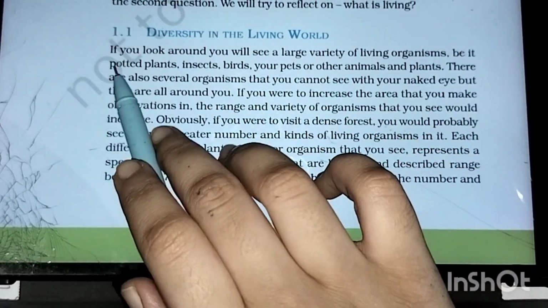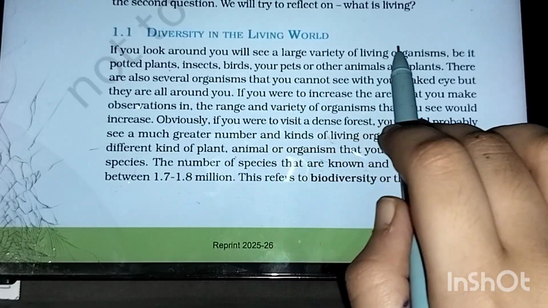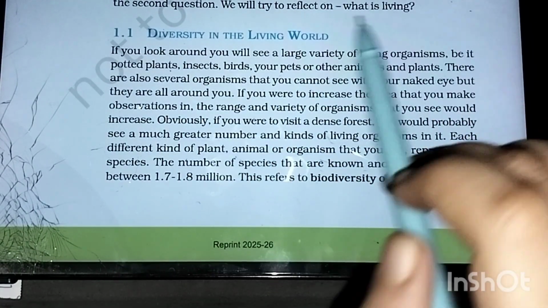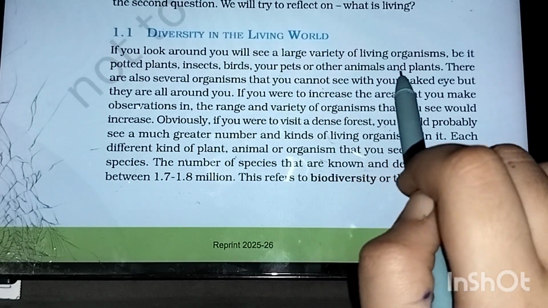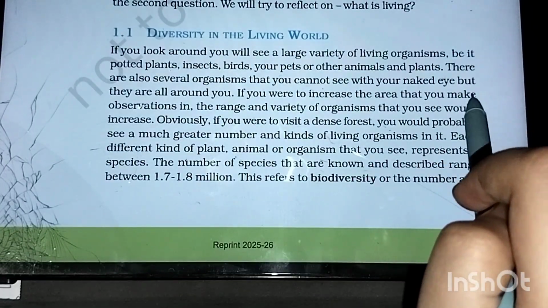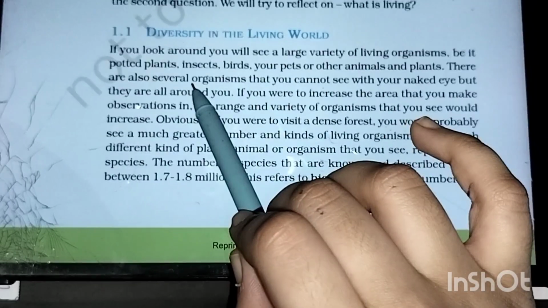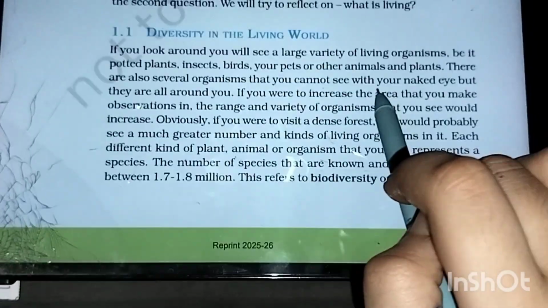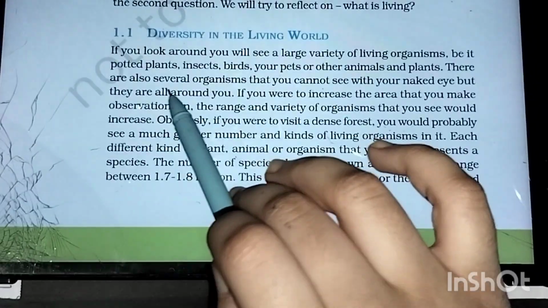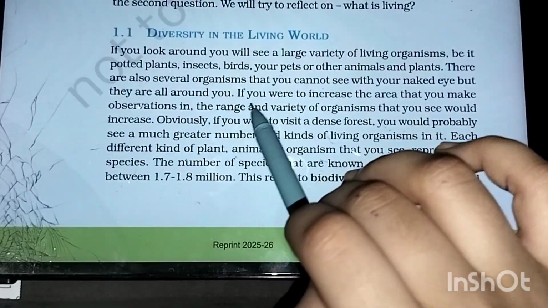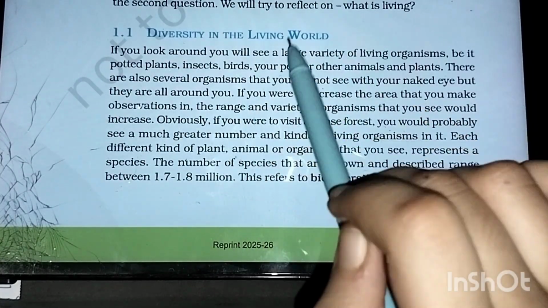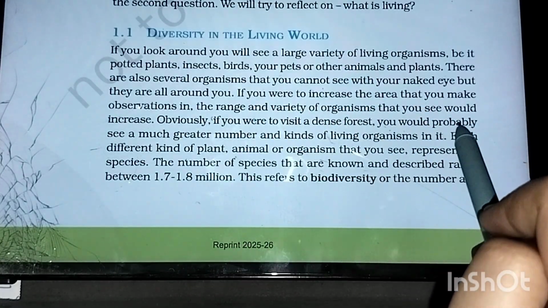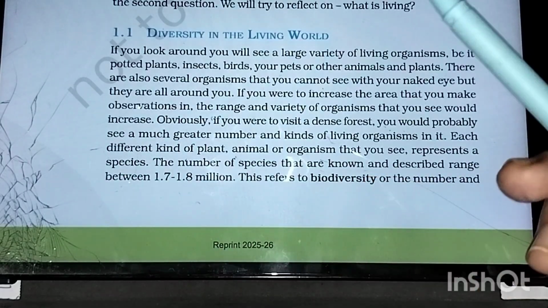If you look around, you will see a large variety of living organisms, be it potted plants, insects, birds, your pets, or other animals and plants. There are also several organisms that you cannot see with your naked eye, but they are all present around you. If you were to increase the area that you make observations in, the range and variety of organisms that you see would increase.